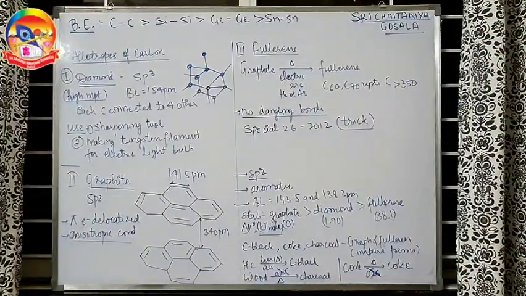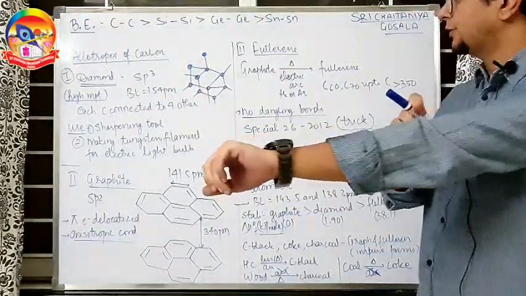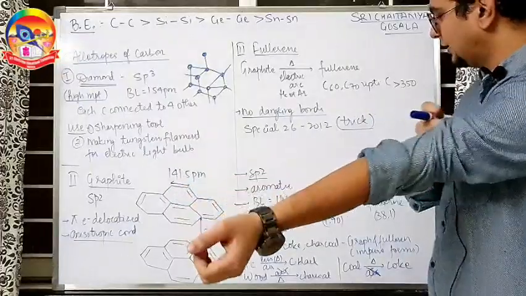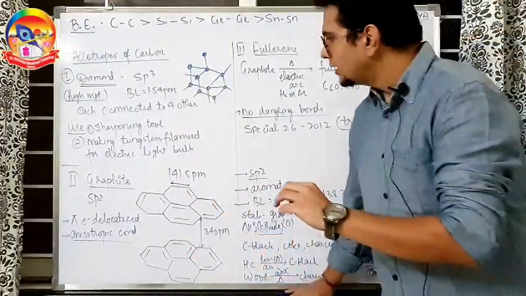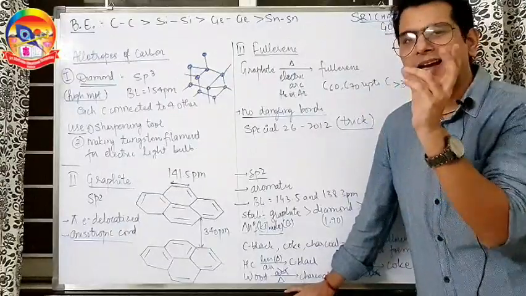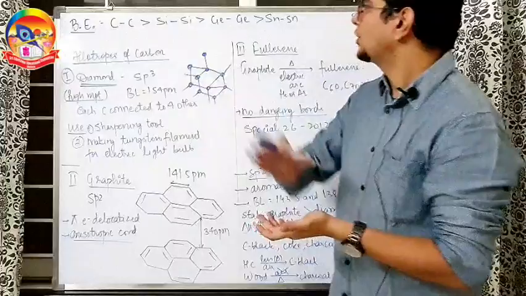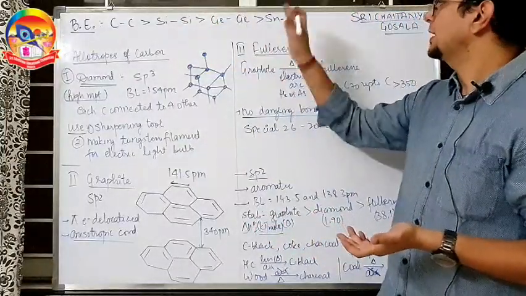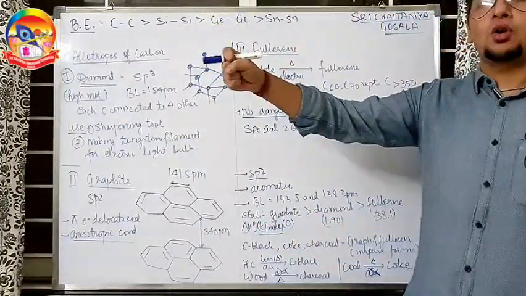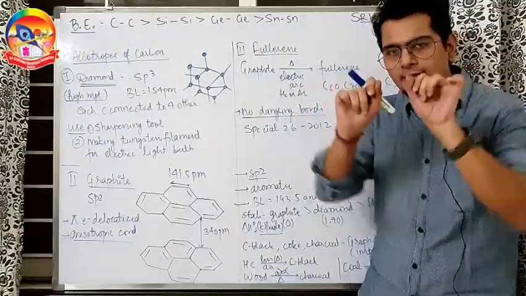So let us now discuss the allotropes of carbon. We very well know the allotropes of carbon are diamond, graphite, fullerene, which we have to discuss here. Before starting that, let me make one thing very clear: from top to bottom, as the size increases, the bond becomes longer. So the carbon-carbon bond, silicon-silicon bond, germanium, and tin-tin bond, the bond is becoming longer, and as you very well know by simple common sense, longer sticks are easy to break.